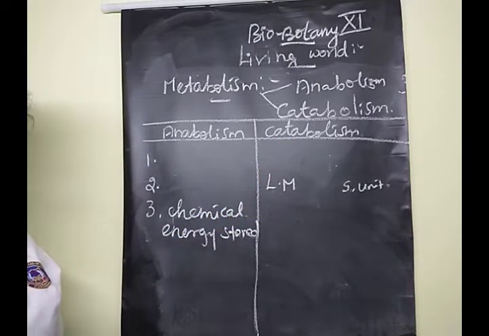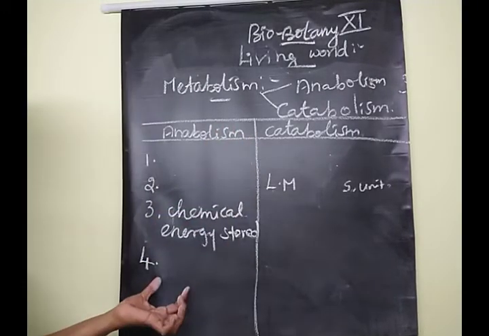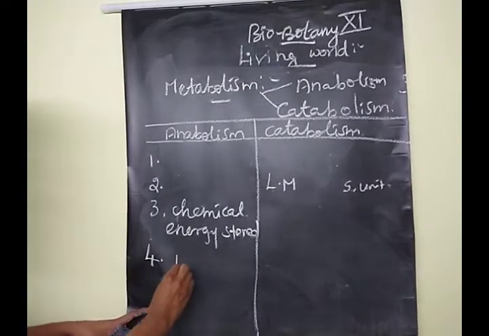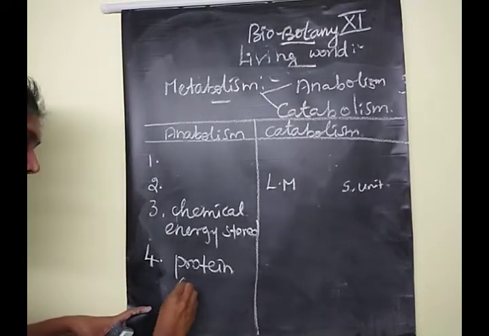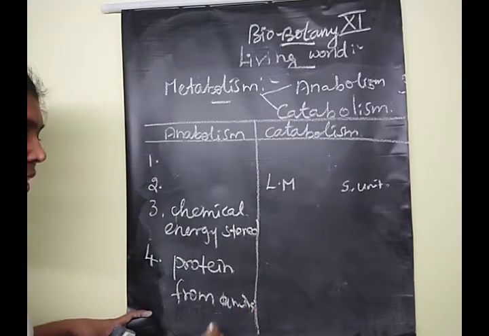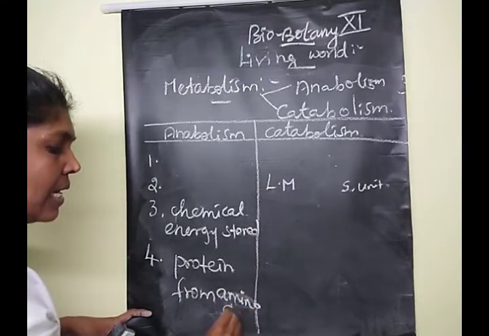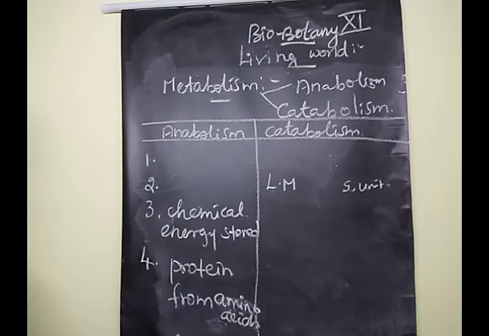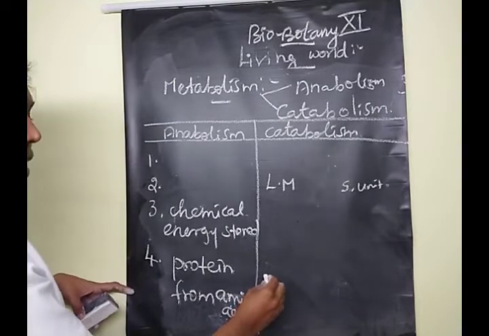Clear, children? Yes. The next one is the anabolism process. I am going to give one example. Here is the production, or synthesis, of protein molecules from small units of amino acids. The smaller units of amino acids form the complex molecule, protein molecules. Clear, children?